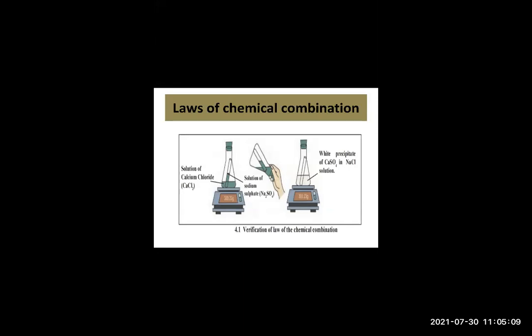The law states that the composition of a substance changes during a chemical change. Okay, so what it states is that the composition of a substance will change during a chemical change. The fundamental experiments in this regard were performed by scientists in the 18th and 19th century. Some scientists did many experiments based on this, whether the composition of a substance is changing or not. Whenever chemical change occurs, what happens?